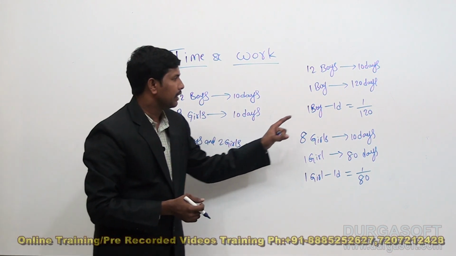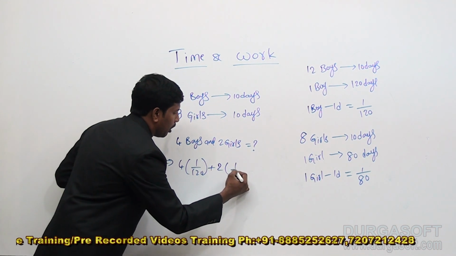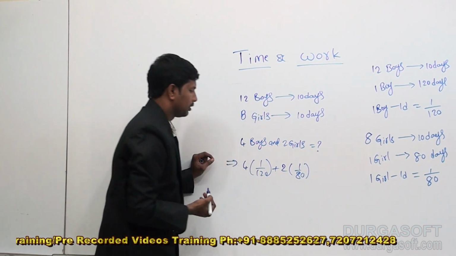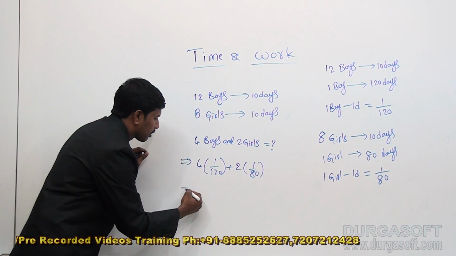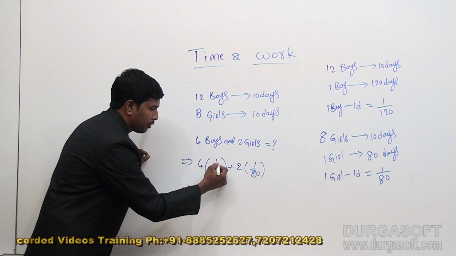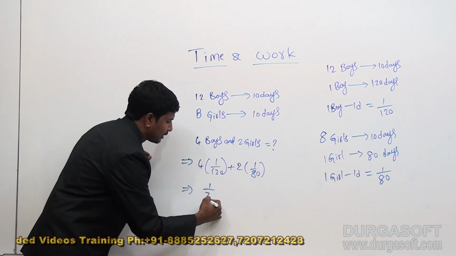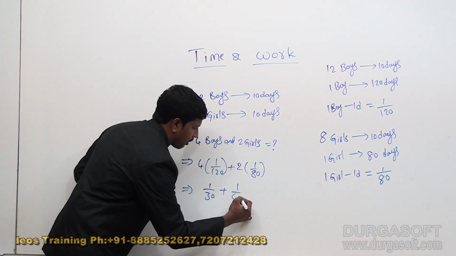For a girl it is 1 by 80, and for 2 girls 2 into 1 by 80. So this is the 1 day work of this group. So 1 day work of this group is equal to 4 into 1 by 120 will get us 1 by 30 plus 1 by 40.